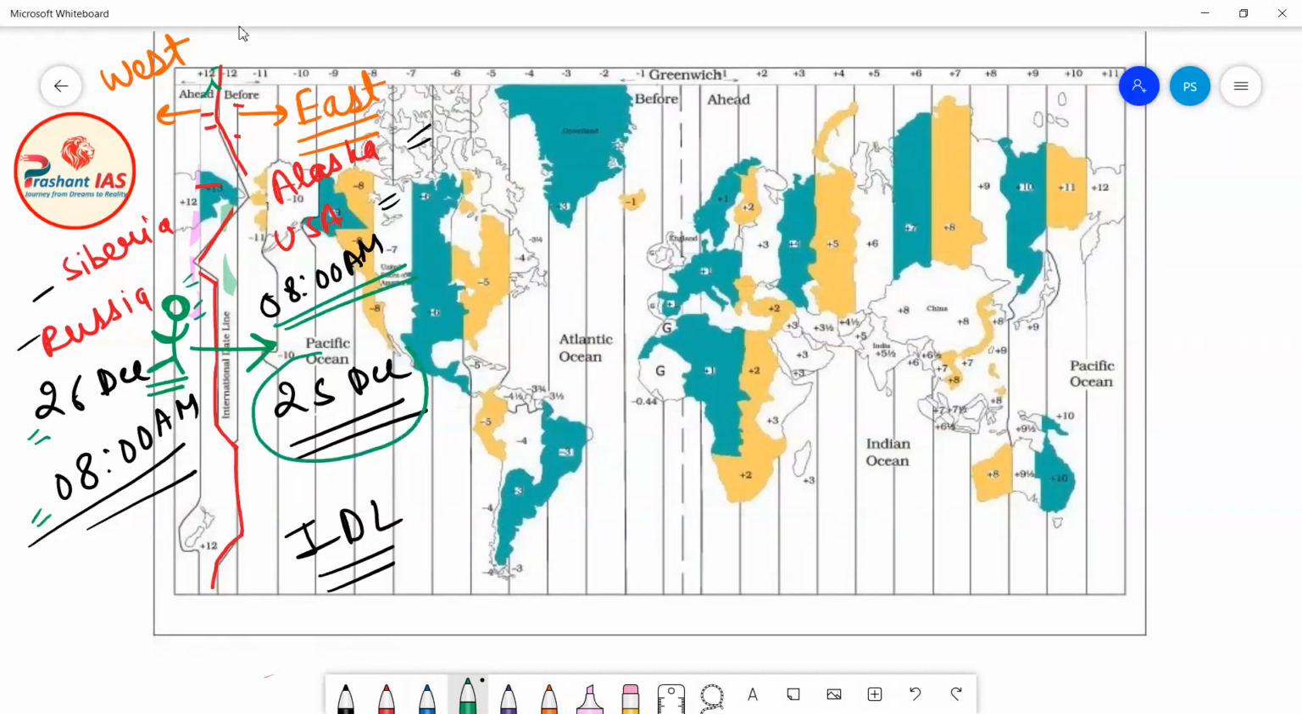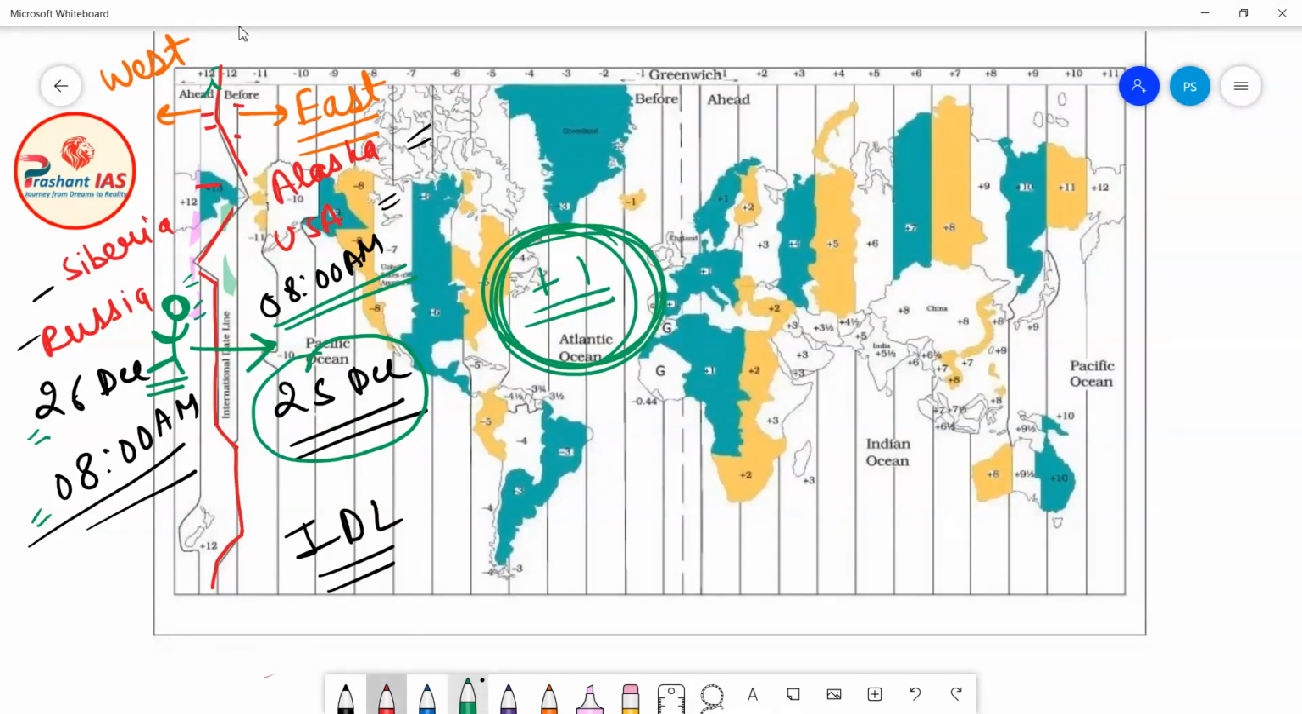Now what does it mean? It means that earlier for Chandu the date was 26th of December, but now for Chandu the date is 25th of December. It means that Chandu has gained one extra day. Now let us take one more example.